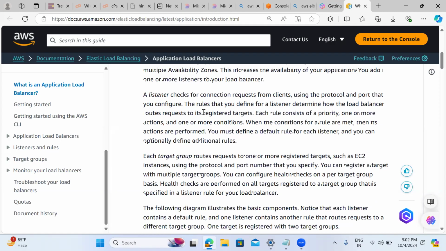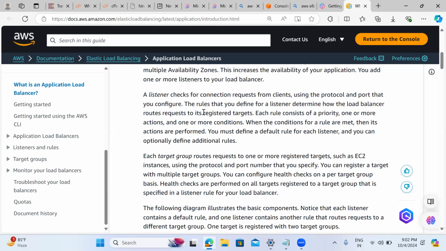If there is no response from the target, what will the load balancer assume? The server is dead. It assumes the instance is unhealthy and doesn't redirect user traffic to it. The load balancer always redirects to the healthy instance.